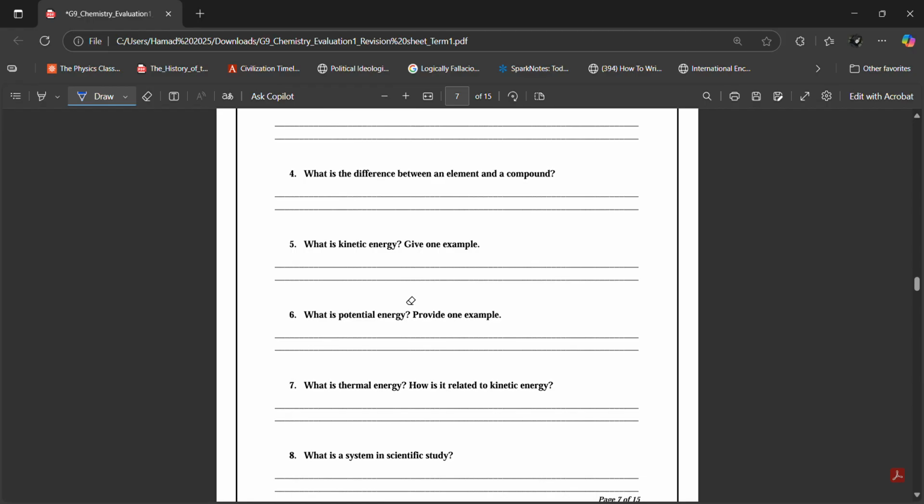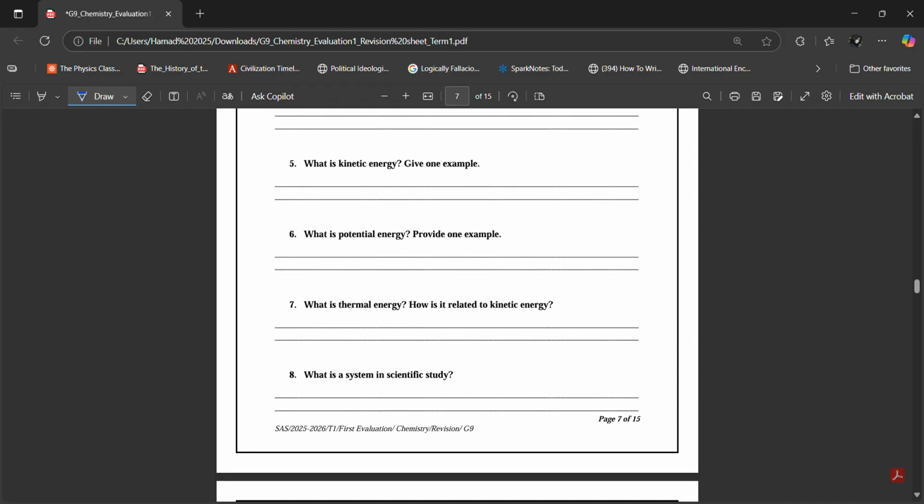Question 5. What is kinetic energy? Give an example. Kinetic energy is the energy that a moving object has. For example, if you play cricket, the cricket ball, because it's moving, has a lot of kinetic energy. What is potential energy? Potential energy is the energy that an object stores because of its position. For example, gravitational potential energy. An airplane in the sky has a lot of gravitational potential energy. And if you're standing on the ground, then you will have no potential energy.